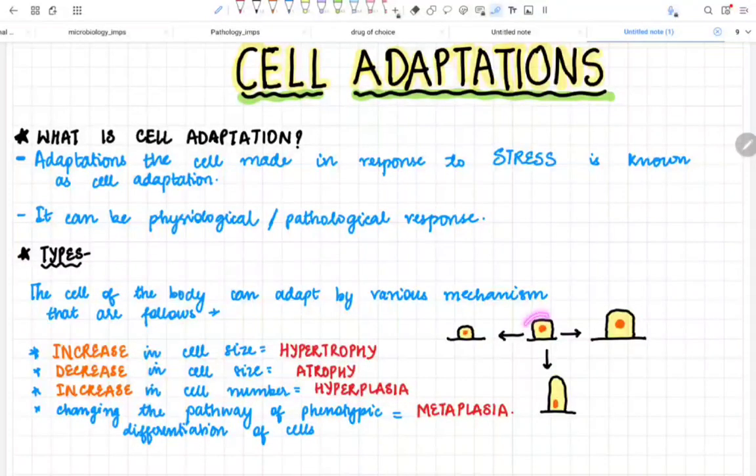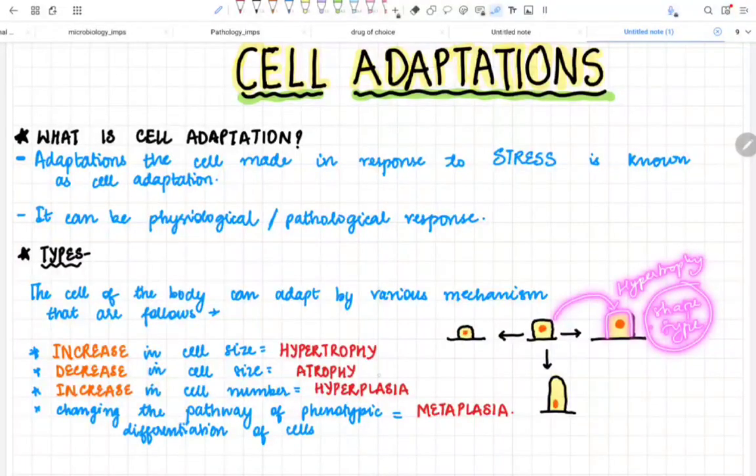Now see, this is my normal cuboidal cell. It has never gone into any stressful condition. Now I am giving stress to this cuboidal cell. When I do this, the size of the cuboidal cell increases. Mind you, the shape of the cell is the same and the number of cells is the same. So if there is any increase in the size of the cell without changing its shape or type, it is called hypertrophy.